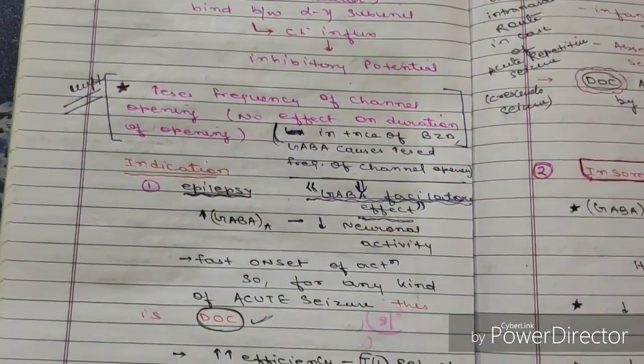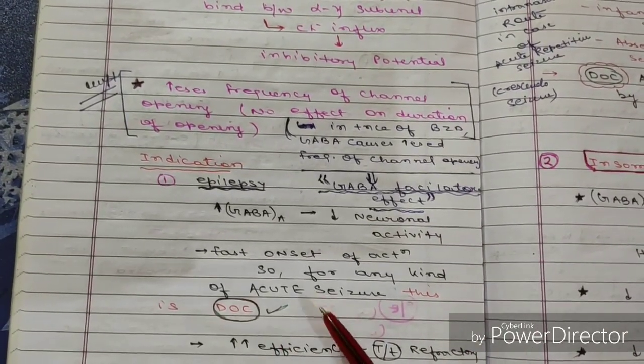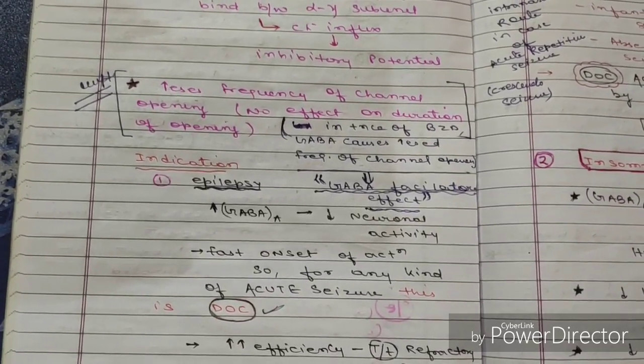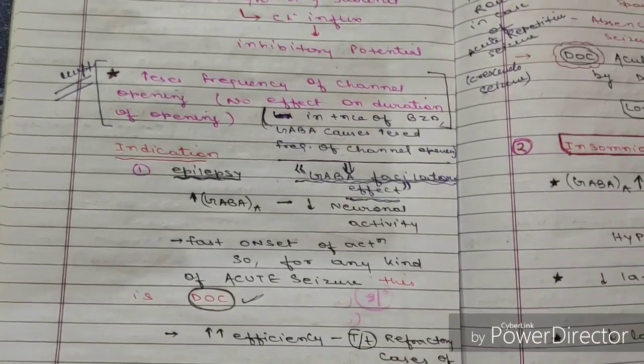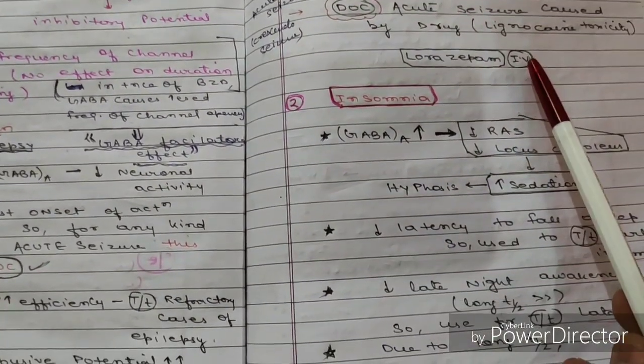Once again I will revise. The first was epilepsy, important: it is the drug of choice for acute seizure, drug of choice for status epilepticus, with abuse potential. So you cannot use it for maintenance dose. Then this was the drug of choice for acute seizure caused by any drug. We have also discussed it.